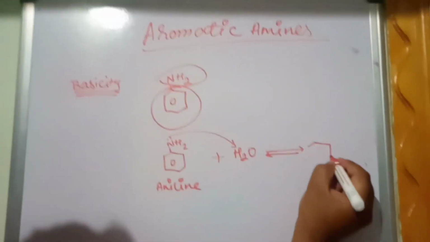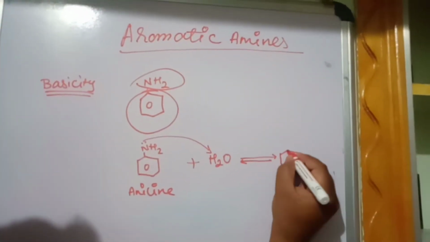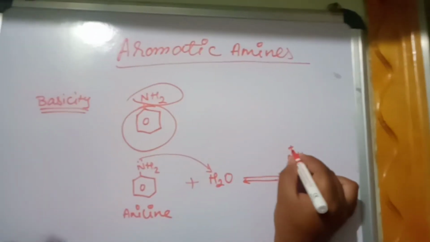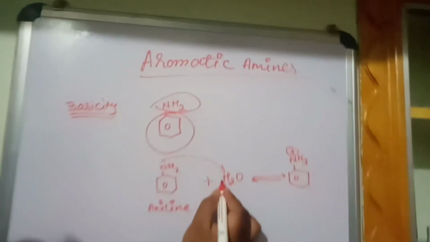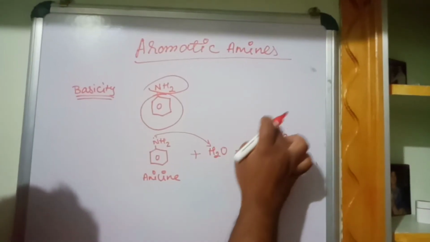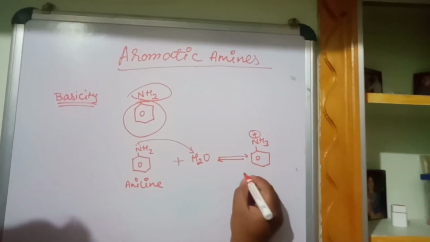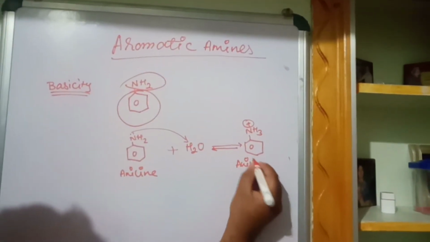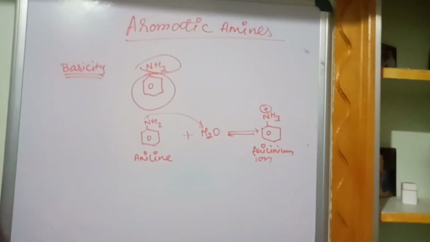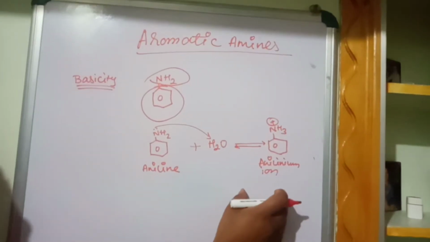So what does it become? Anilinium ion. NH2 becomes NH3. It has given the pair of electrons, becomes electron deficient and carries the positive charge. This is called the anilinium ion.